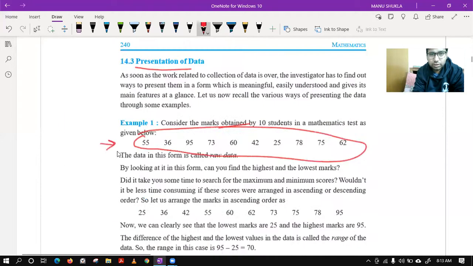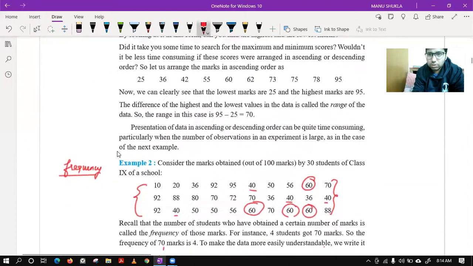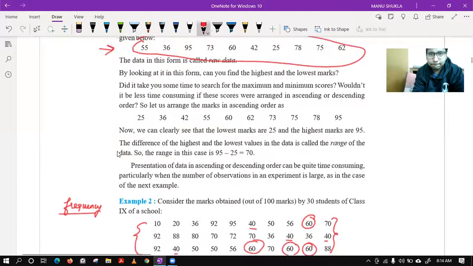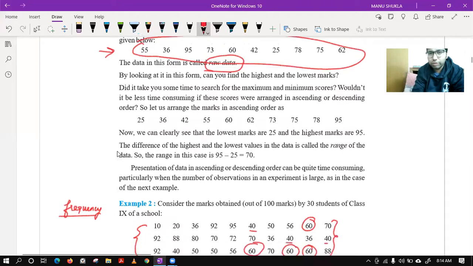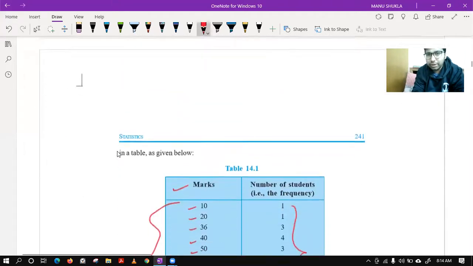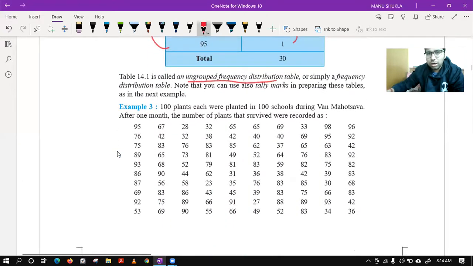Let me tell you again. The data which we have seen in example number 1 was your raw data which we worked upon. Then first time we made the frequency table, and such kind of tables we call ungrouped frequency distribution.